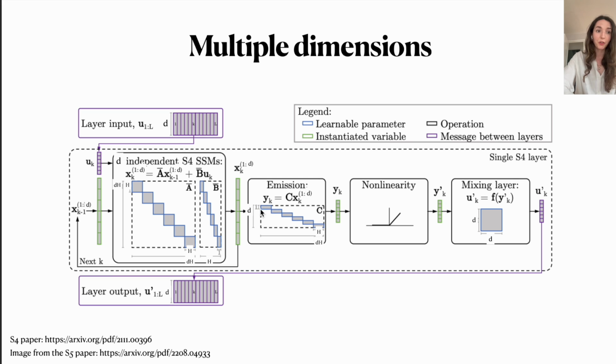We would compute our output where we would have these 1 by H blocks. We would pass it through this nonlinearity and we would have this mixing layer that is the only part of this model that would actually mix in the dimensions as well. The other parts mix in terms of the sequence, and this is the part that would mix also in terms of our dimensions.